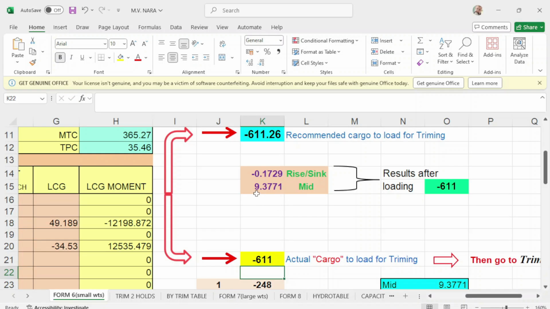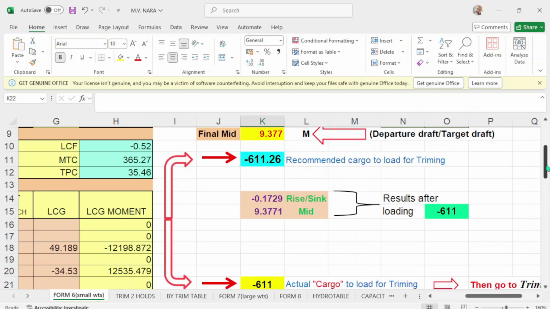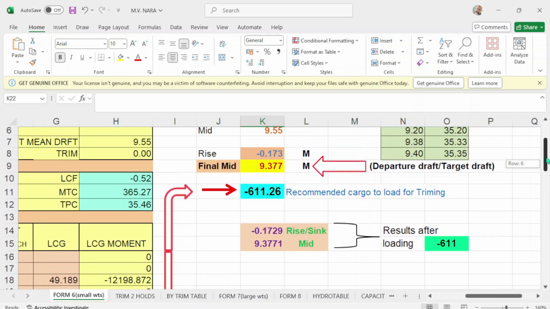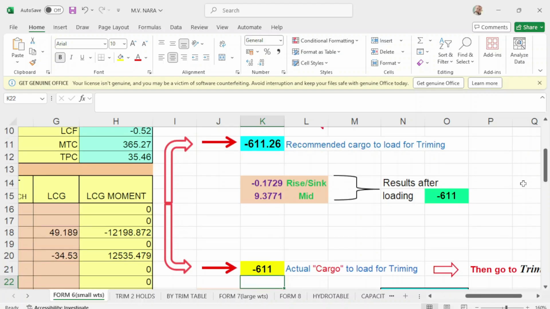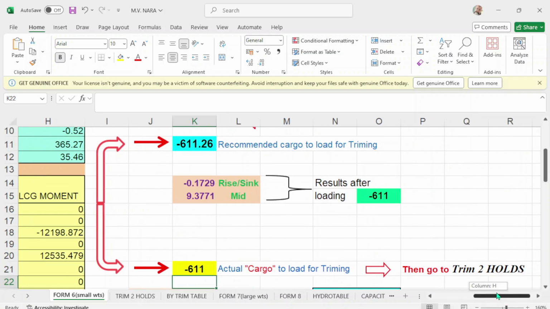San Fernando's draft is 9.377, and your rise is negative 0.1729, which is almost 0.173. Okay, then according to my program, it says here this is the actual cargo or fuel to be consumed.